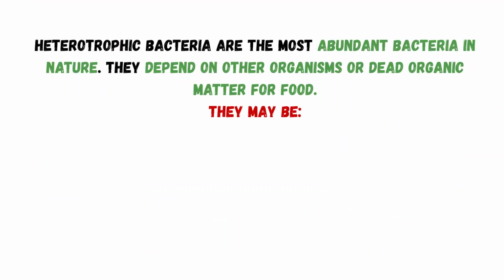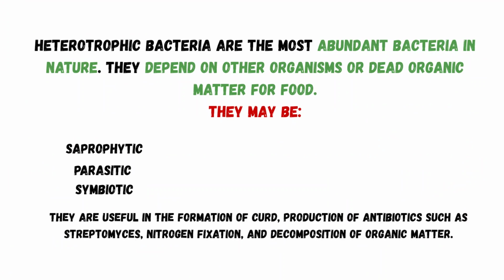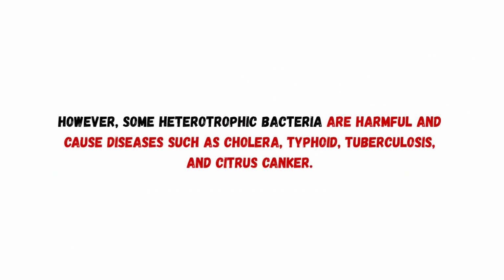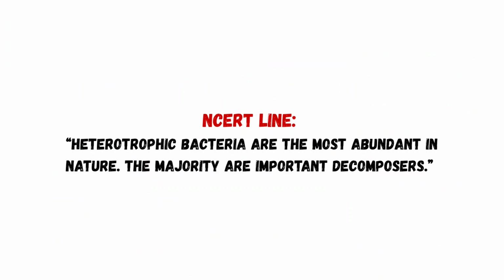Heterotrophic bacteria. Heterotrophic bacteria are the most abundant bacteria in nature. They depend on other organisms or dead organic matter for food. They may be saprophytic, parasitic, or symbiotic. They are useful in the formation of curd, production of antibiotics such as from Streptomyces, nitrogen fixation, and decomposition of organic matter. However, some heterotrophic bacteria are harmful and cause diseases such as cholera, typhoid, tuberculosis, and citrus canker. NCERT line says heterotrophic bacteria are the most abundant in nature. The majority are important decomposers.